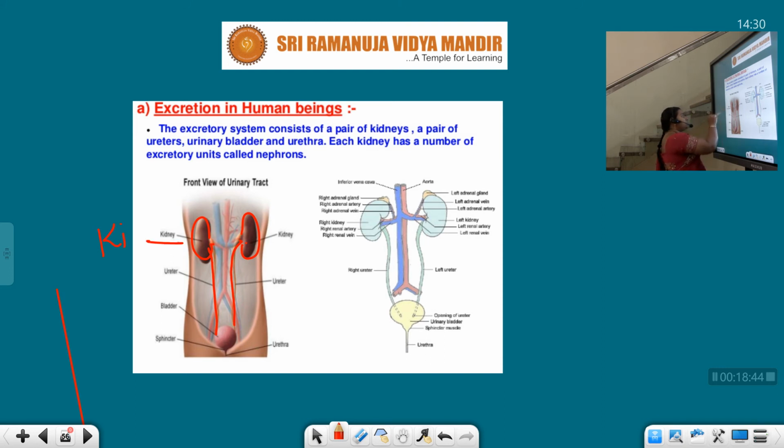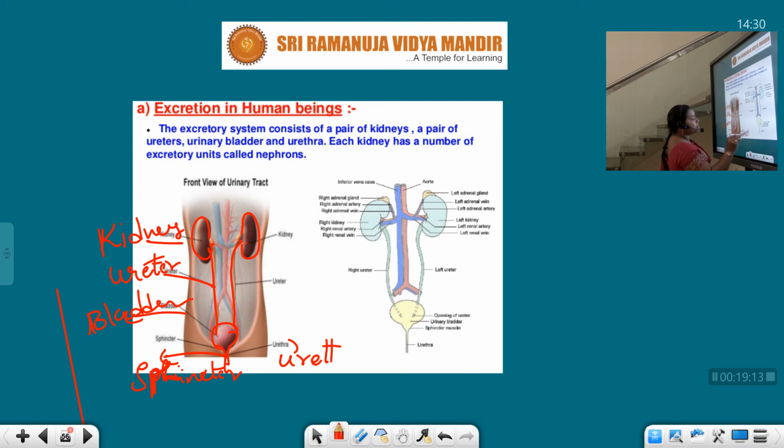This is the kidney, this is the ureter, and this one is the urinary bladder. Here we have the sphincter and urethra.